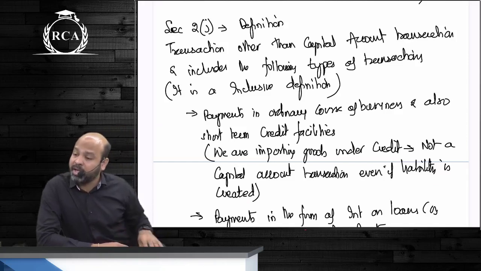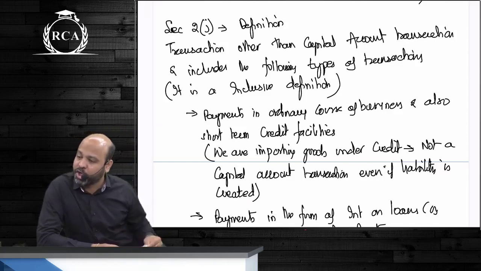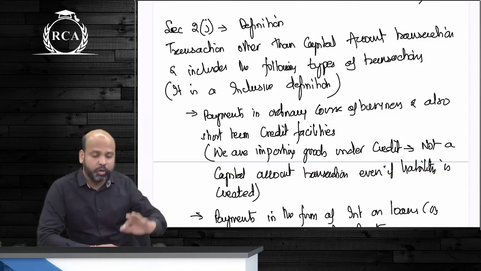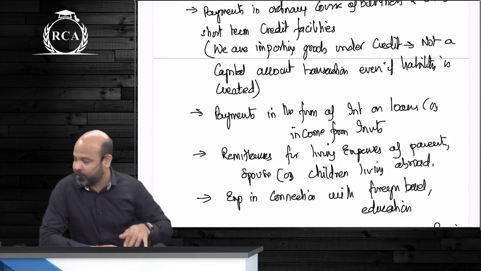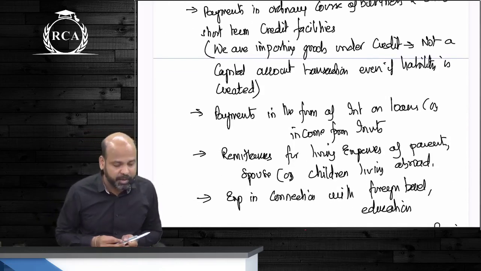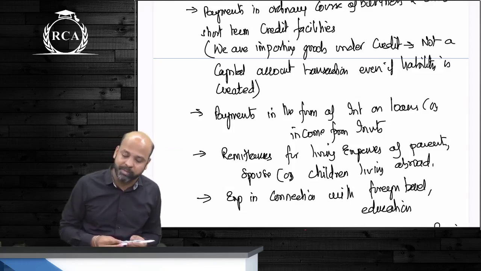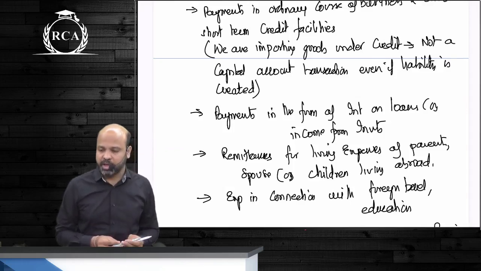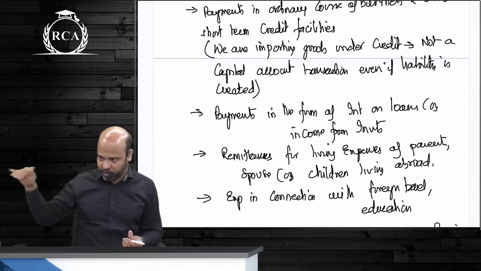First point, anything in the ordinary course of business, guys, including short term banking facilities, guys, as long as it is in the ordinary course of business. The second one beta is in case you are paying interest on loans or you're receiving income from investments as such, guys, even that as such beta will be considered as a current account transaction. Next beta is for maintenance expenses of your immediate relatives, parents, children, spouse.